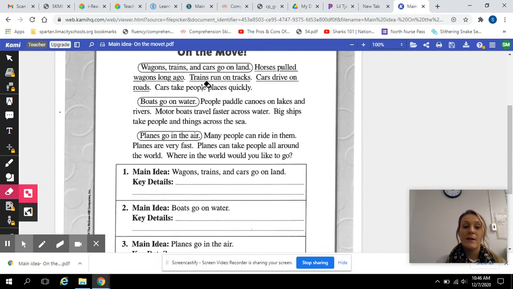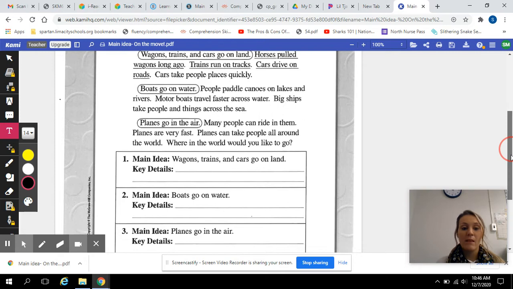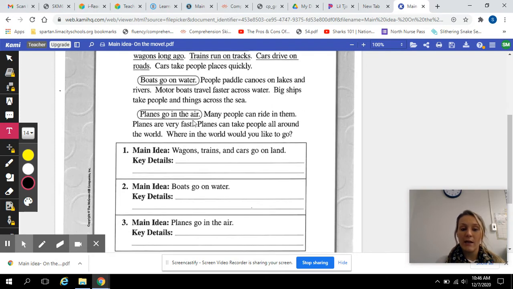Next paragraph. Boats go on water. People paddle canoes on lakes and rivers. Motorboats travel faster across water. Big ships take people and things across the sea. Planes go in the air. Many people can ride in them. Planes are very fast. Planes can take people all around the world. Where in the world would you like to go?